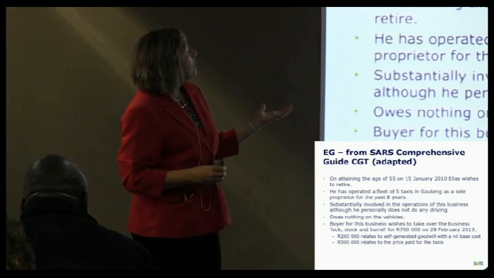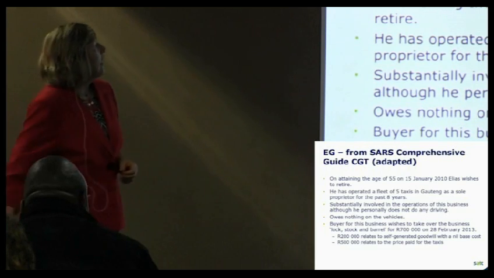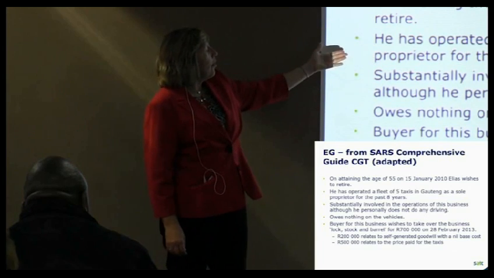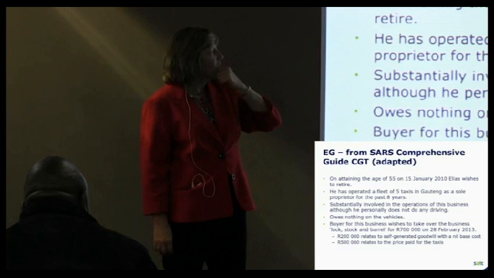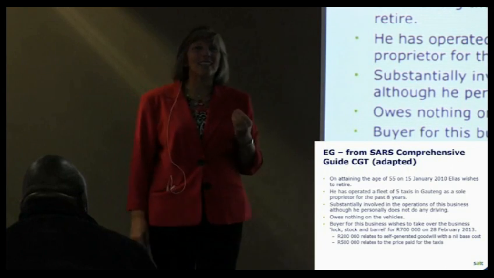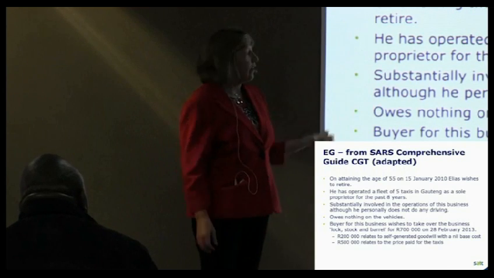So the only thing I wanted to illustrate with this example from the SARS Comprehensive Guide to CGT is where we've got here Elias, who has a fleet of 5 taxis, etc. I know taxi is not always a good example to use in Joburg, just when you're about to go out and face all the taxis on the road there. But anyway, this could be anything. It could be plant machinery, different types of assets, etc.